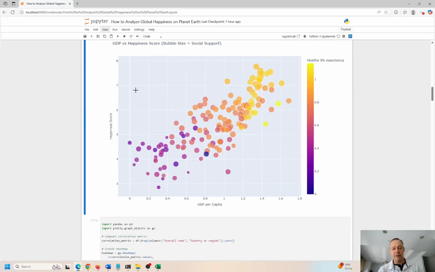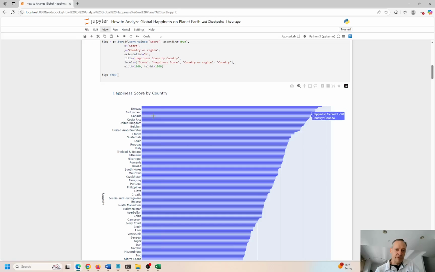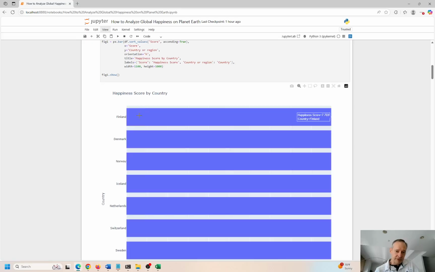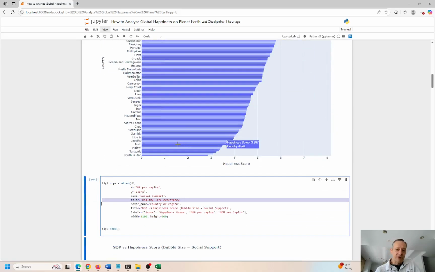So on the x-axis, we have GDP per capita. Happiness score, you can see on the y-axis over here, this is going to be Finland. They're the #1 happiest. And these guys down here are South Sudan. And the same thing is represented in this chart down here. You see South Sudan last. Finland, you can't see first because there's just too much going on. It's kind of hidden away there. It's getting every 3rd record, but not every single one.